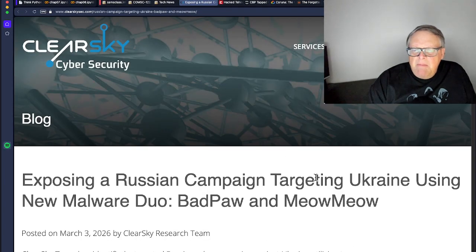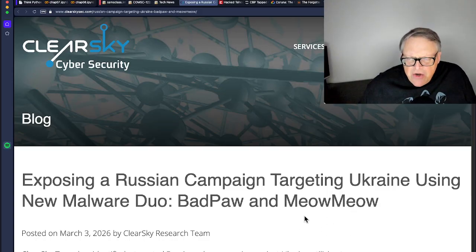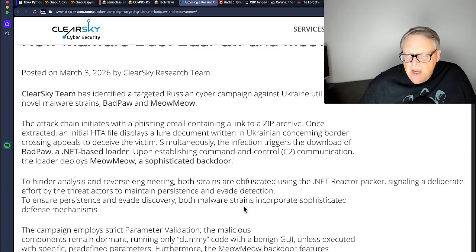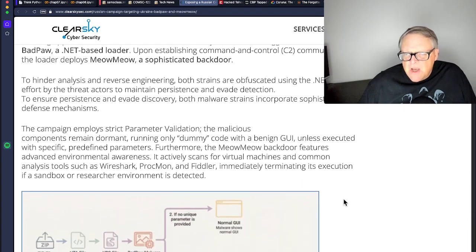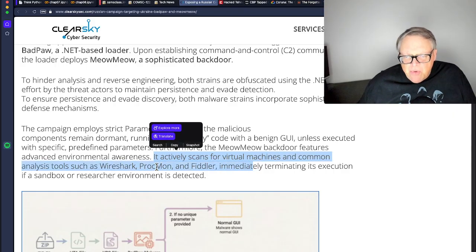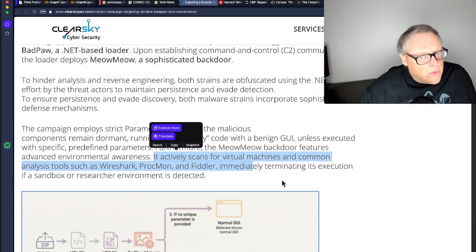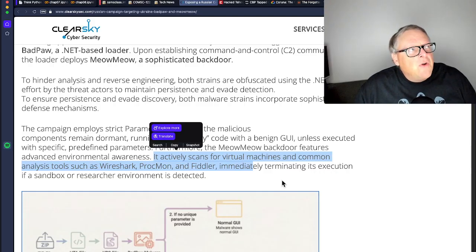So there's a malware campaign targeting Ukraine. And the interesting thing about this is it's not very common for Windows malware to do this. The Windows malware is obfuscated .NET malware, which is not too surprising, but what is not as common is it tries to detect if it's being analyzed. So if it finds that it's in a virtual machine or that it has Wireshark, Procmon, or Fiddler, it immediately terminates its execution. So if you try to analyze it the way we're doing in my malware analysis class, it won't work. And this is a very common thing for Android malware.